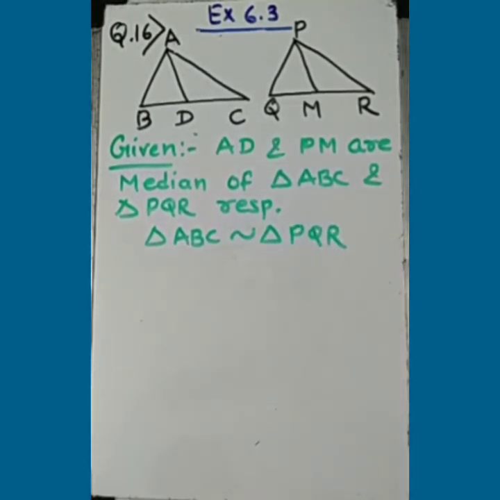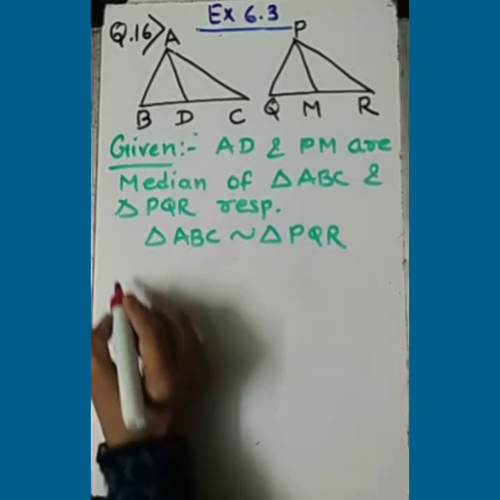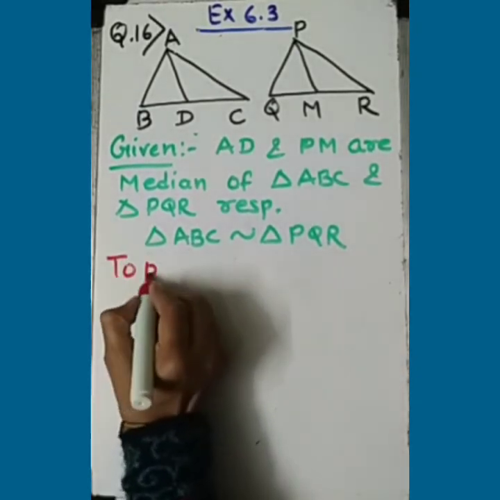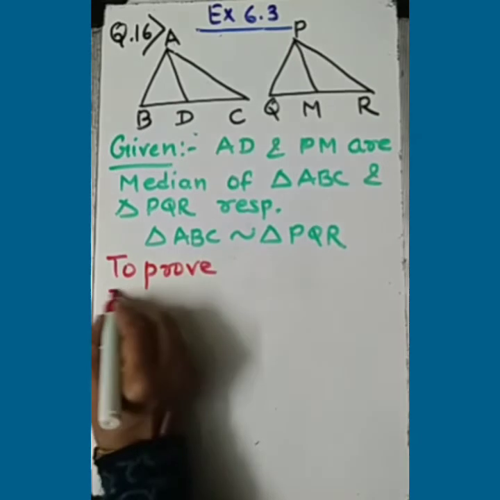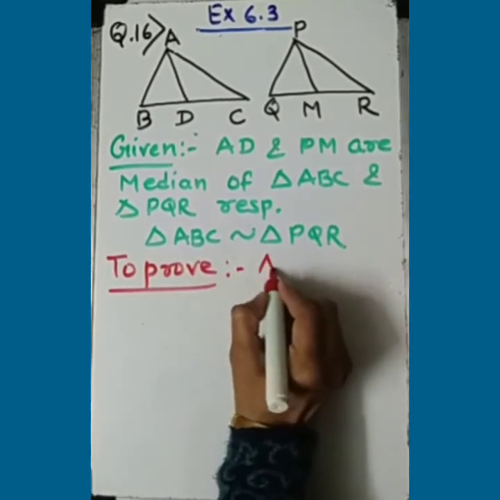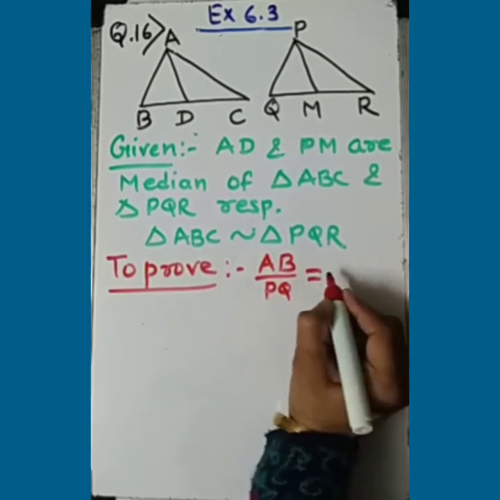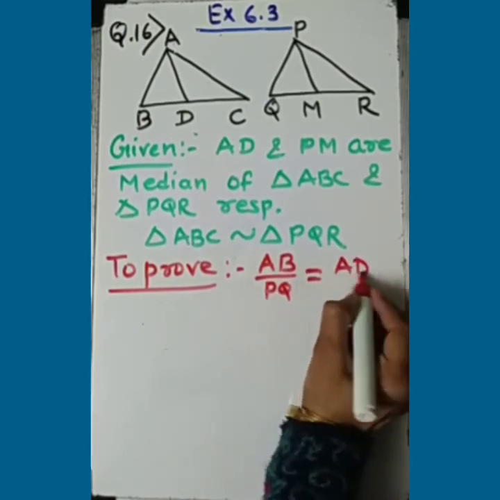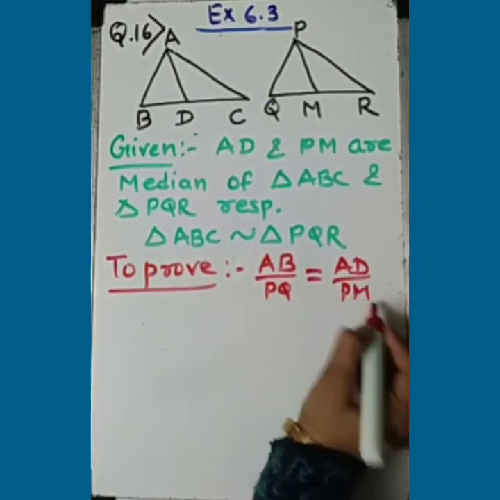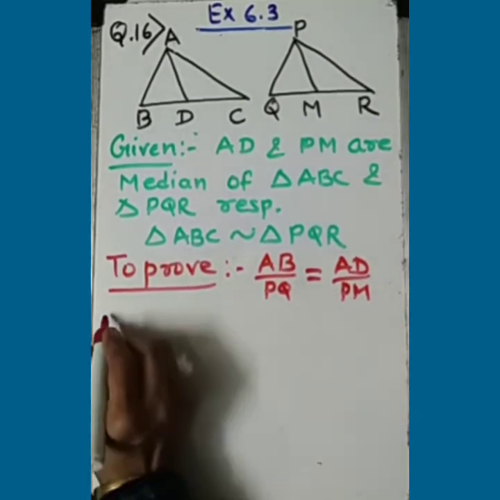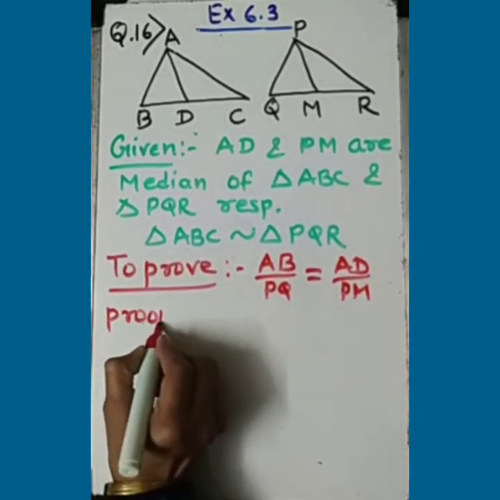But what we have to prove? According to the question, we need to prove AB upon PQ is equal to AD upon PM. Clear to you, beta? Now let's see the proof. This much we are already given.